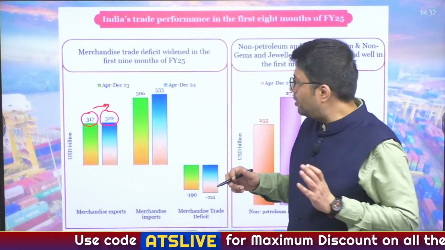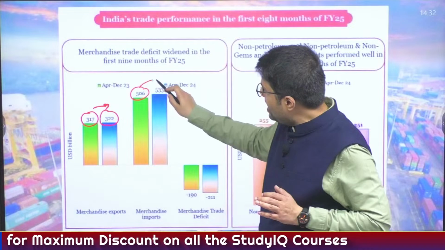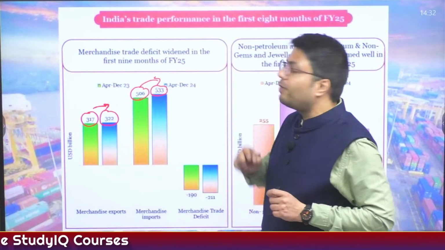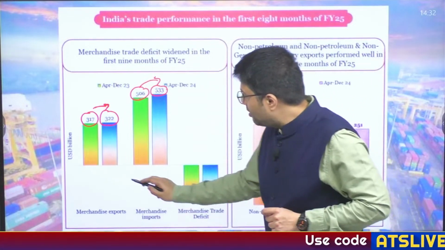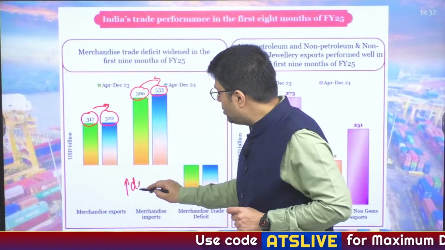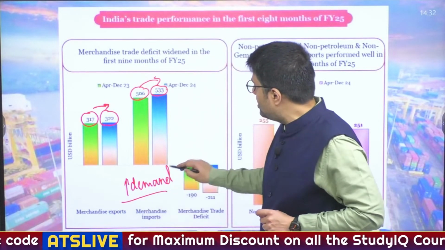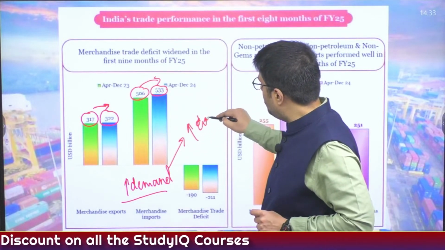only a meager amount. Whereas as compared to other factors, you can see that there is an increase in merchandise imports from $506 billion to $533 billion. But this also highlights an important thing, that the demand for goods from imports is increasing in India, which highlights that people are willing to spend more money or they want to consume more.